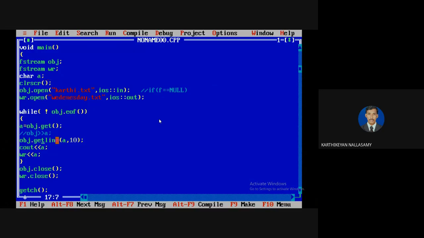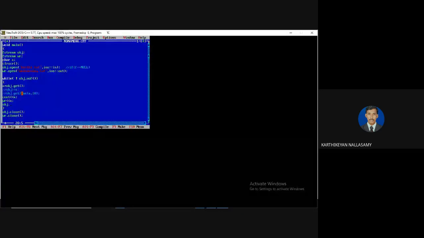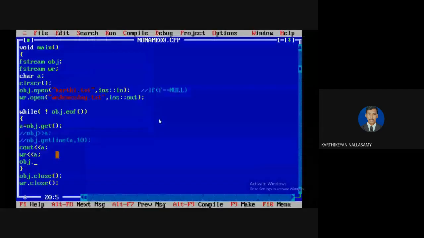I'm not going to do line by line or character writing here. Here I'm going to move a file pointer to a specific location. So obj dot seekg, because it is an input stream, so it is called seekg. I'm going to move the pointer from the current position.